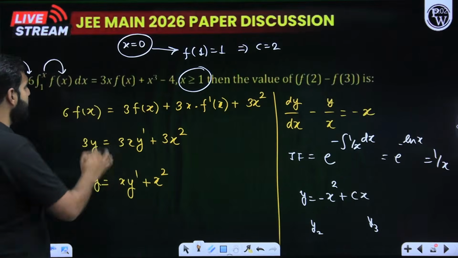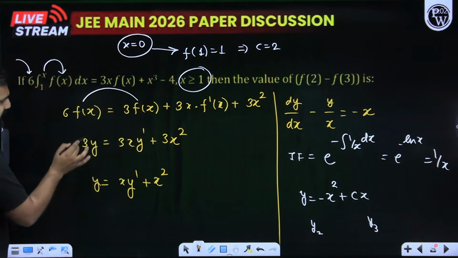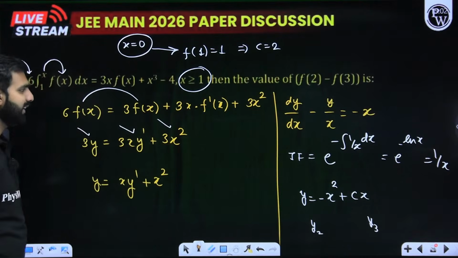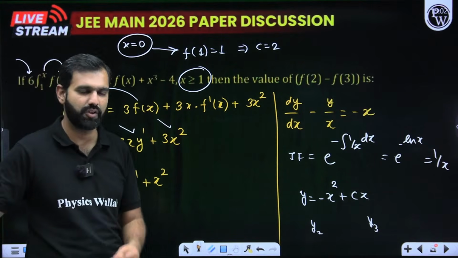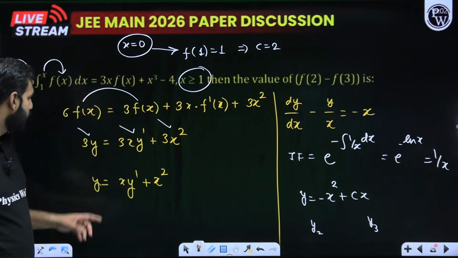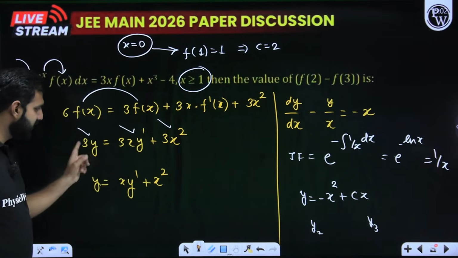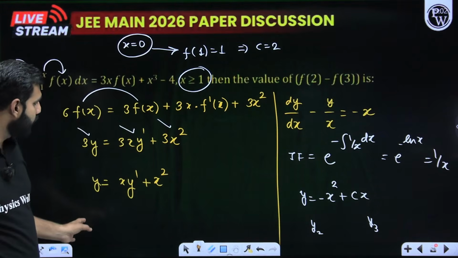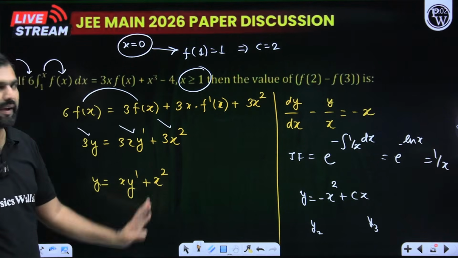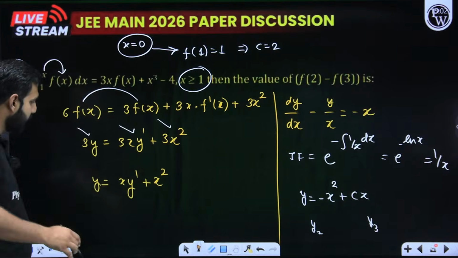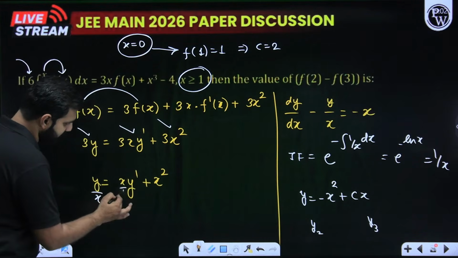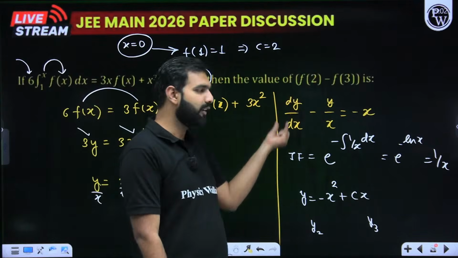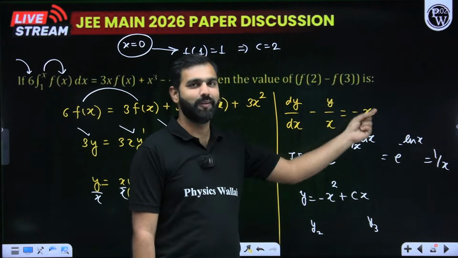When I rearrange this, 6 f x minus 3 f x is 3 f x, which is equal to 3x f dash x plus 3x square. I'm replacing f x by y and f dash x by y dash. You can simply keep it like that only. So here this is y, this 3, this 3 and this 3 are cancelled. So this is x y dash and this is x square. So all I'm going to do is divide both the sides by x. So this gets divided by x, this gets divided by x, this also gets divided by x. And when you rearrange it, it becomes dy by dx minus y upon x is equal to minus x.